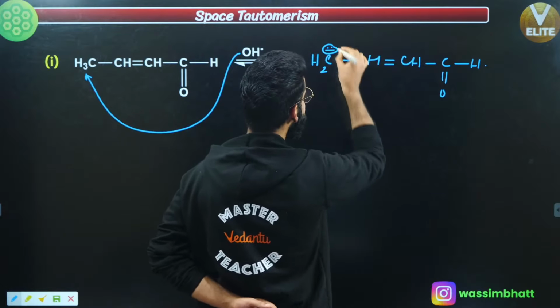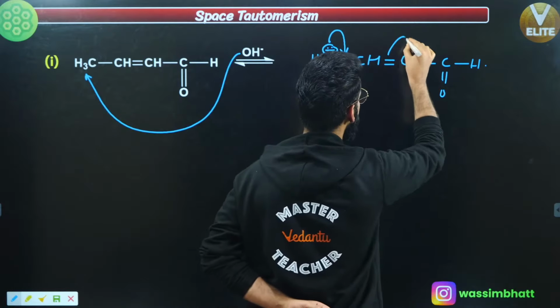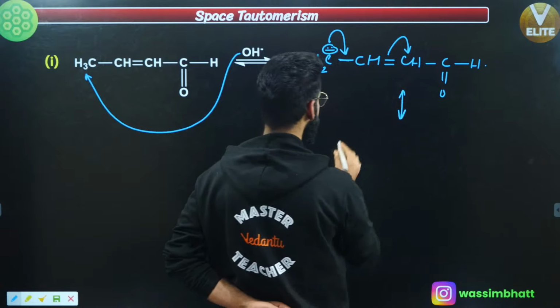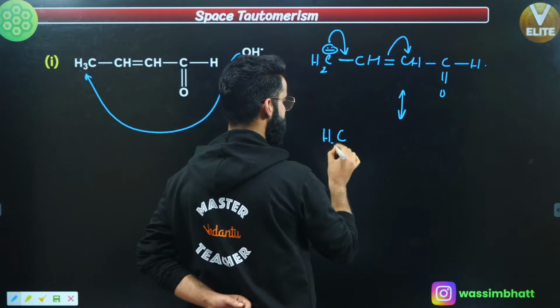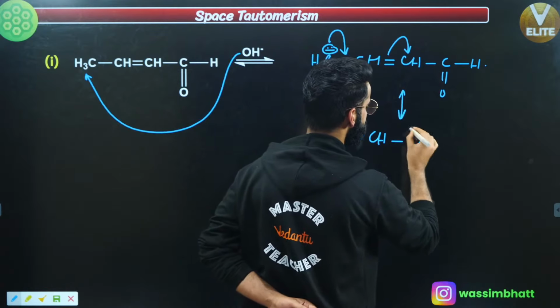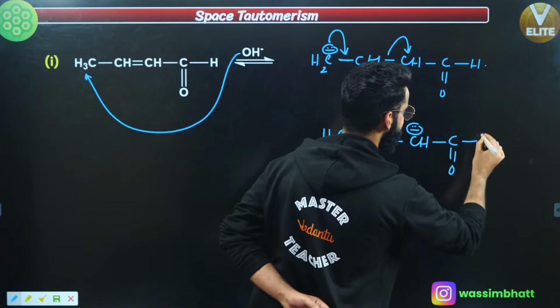Yeah. So my next step is going to be like this. This negative charge will come here in the form of pi bond. This pi bond breaks in this direction, right? What is going to be my one more resonating structure? My one more resonating structure is going to be CH2 double bond CH single bond CH with a negative charge on this carbon. It is C, this is double bond O, and this is H.